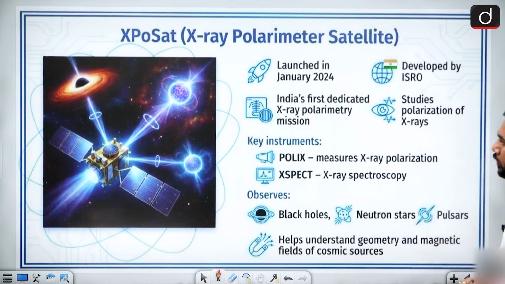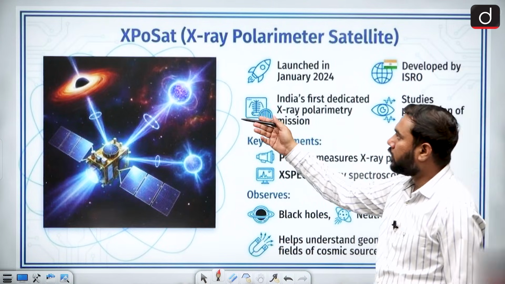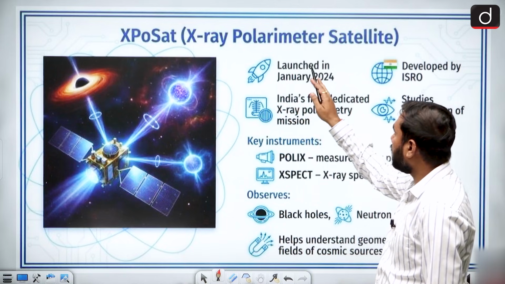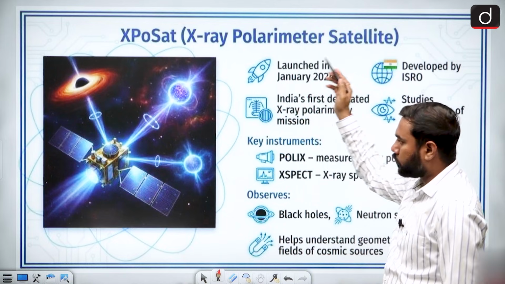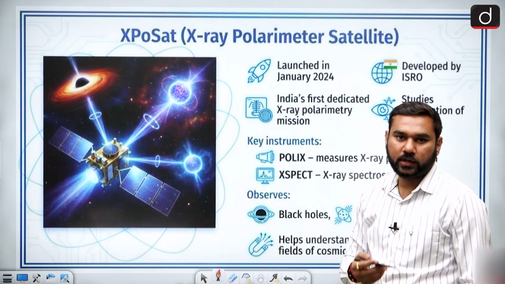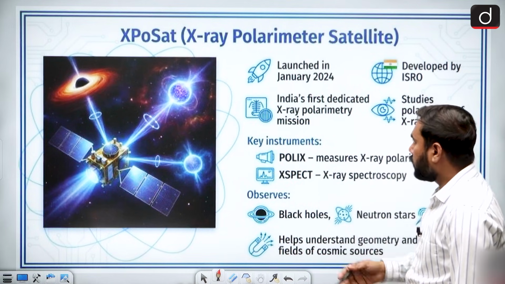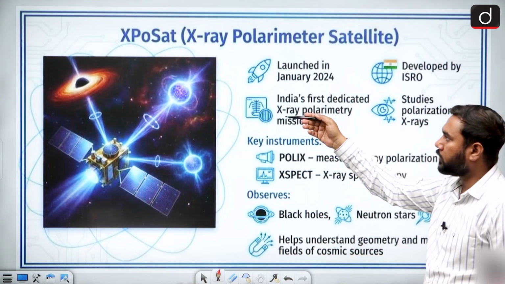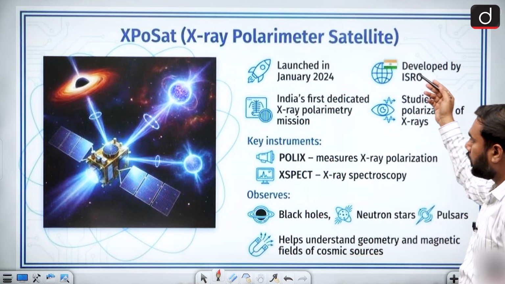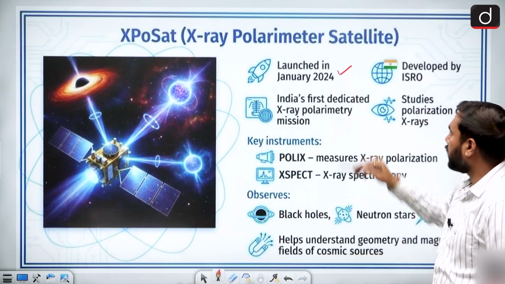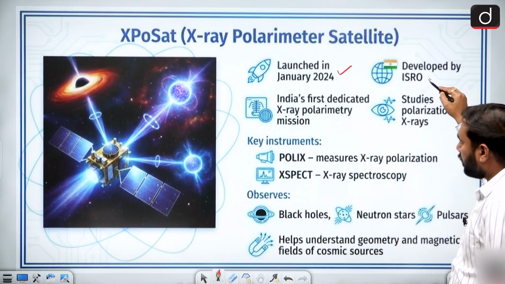Now we have XPoSat. It is called the X-ray Polarimeter Satellite, and this one is directly related to India. That's why it is very important for us. The XPoSat X-ray polarimeter was launched in January 2024. It is developed by ISRO.